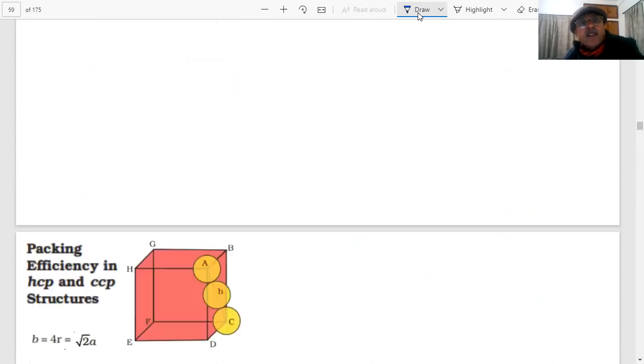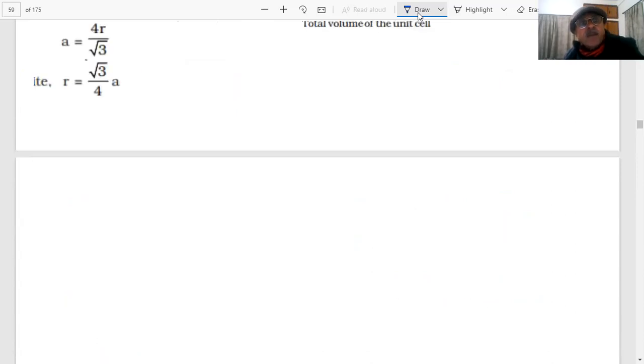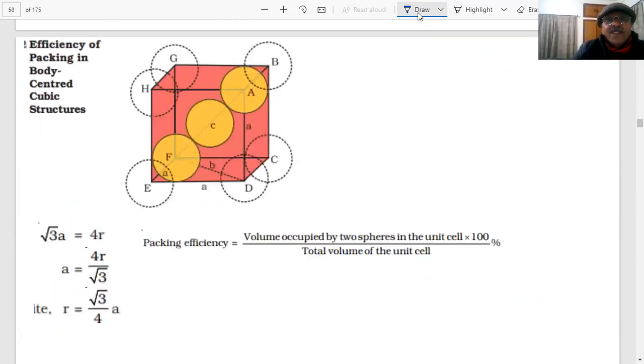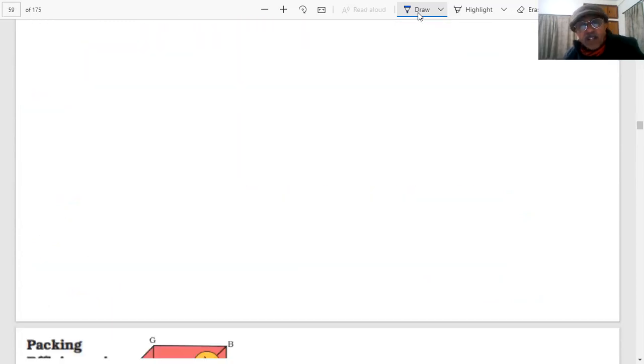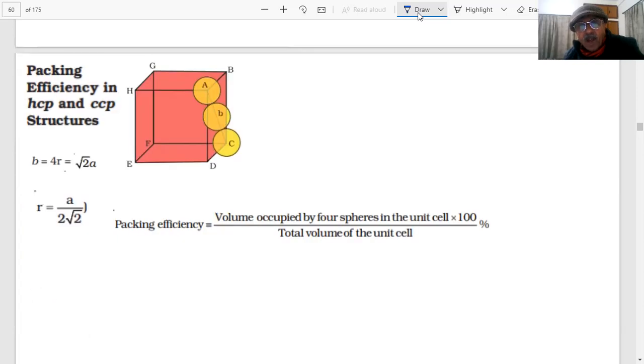And in the case of BCC, you can say this is the body diagonal, and this value is root of 3A. So don't get confused between those. That's what we have already shown you. The nearest neighbor idea is clear to you now, students.